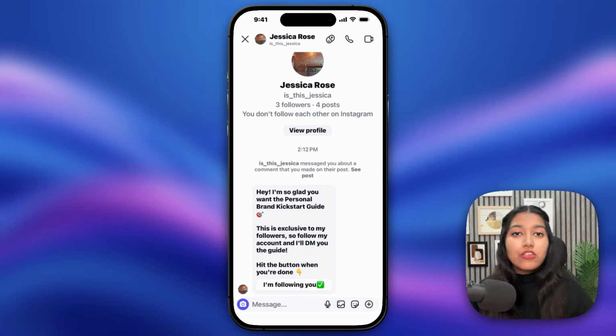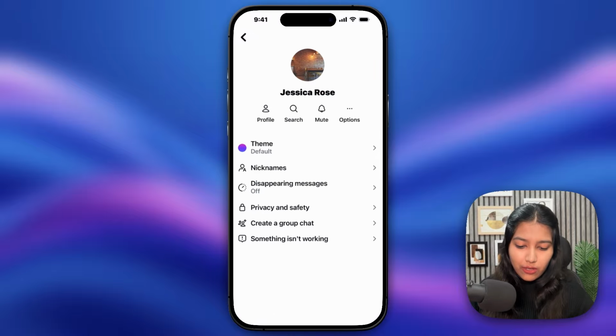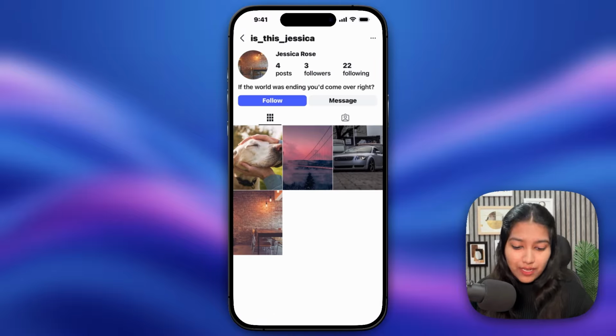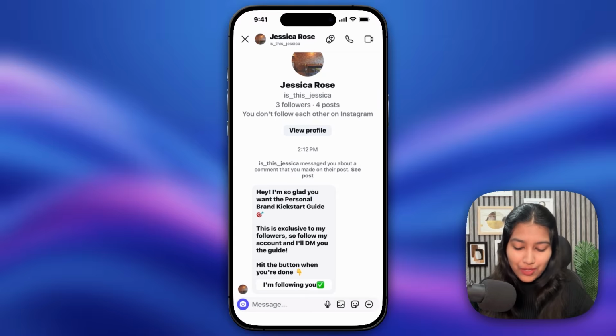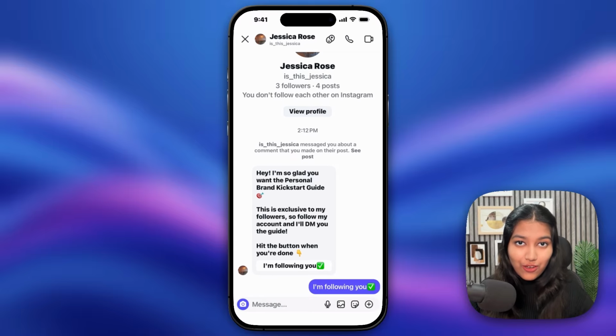So at this point, we're not sharing that guide or that free resource with everyone. We're only sharing it with your followers. And just in case they're not a follower, they need to follow you to get access to it. So right now, I'm not following this particular account. But I'm going to still click on that button and I'm going to say that I'm following you. Because I know most people are going to do that.